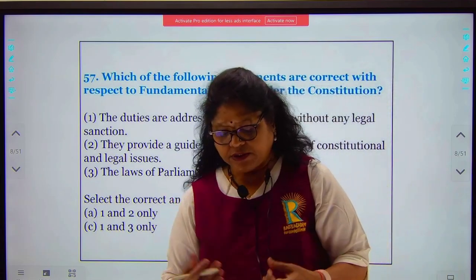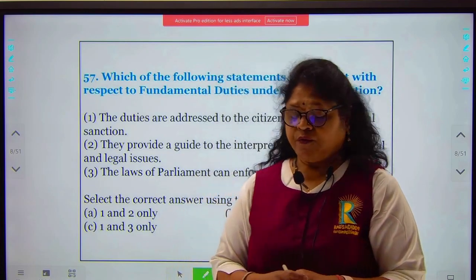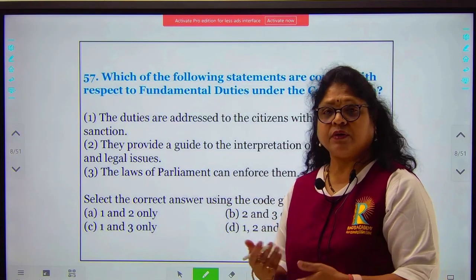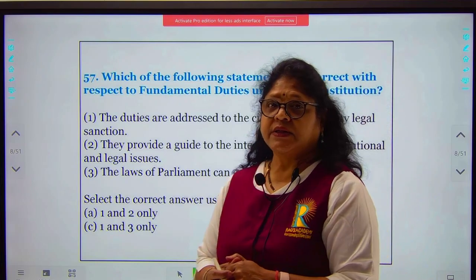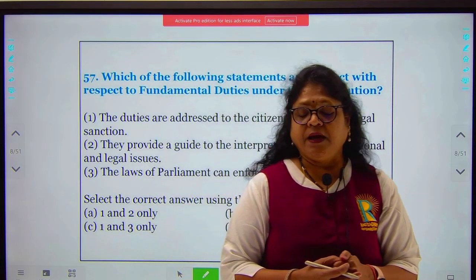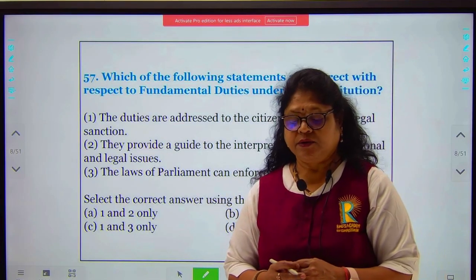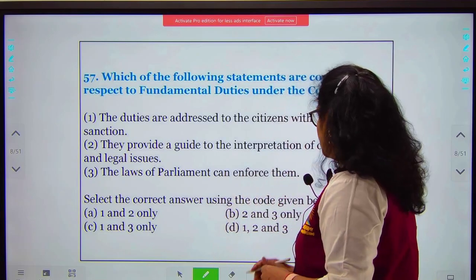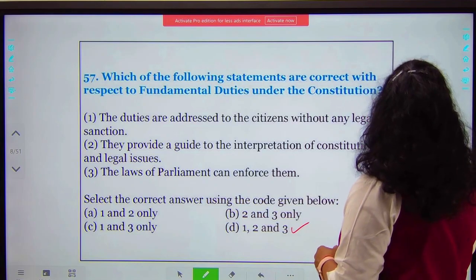Fundamental duties may not be justiciable in the court of law, but according to fundamental duties, there can be laws made for implementation. And in the 1983 case, the AIIMS Students versus the Union case, the Supreme Court very clearly said that fundamental duties are a valuable guide to the interpretation of constitutional and legal matters. So your option D is the correct option for this particular question. So we go to the next question.